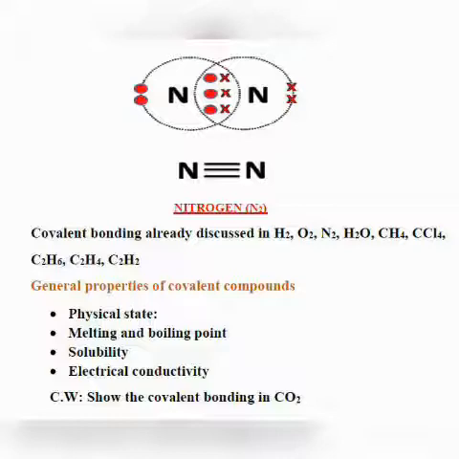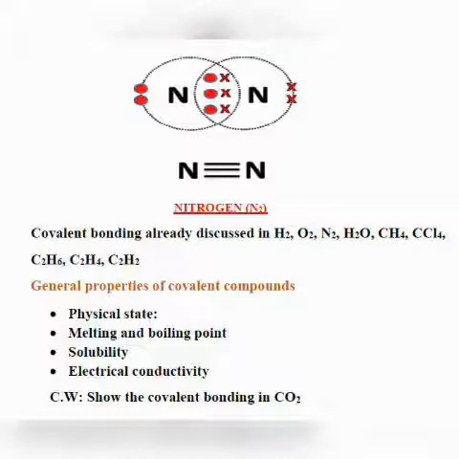Why? Because they do not form positive and negative ions. So in these compounds the forces of attraction are not strong, because ionic compounds are formed of oppositely charged ions, so the forces of attraction between oppositely charged ions are very, very strong.